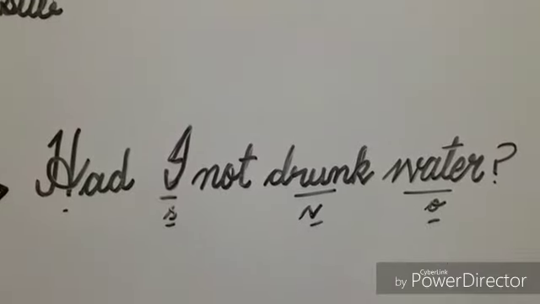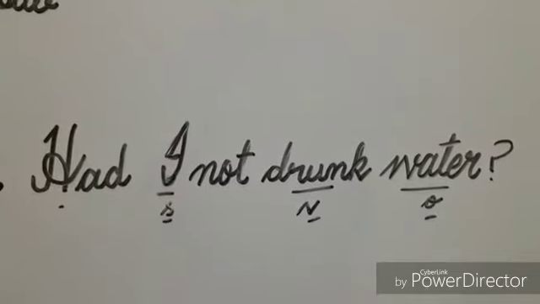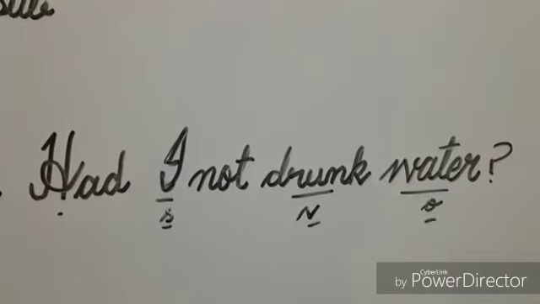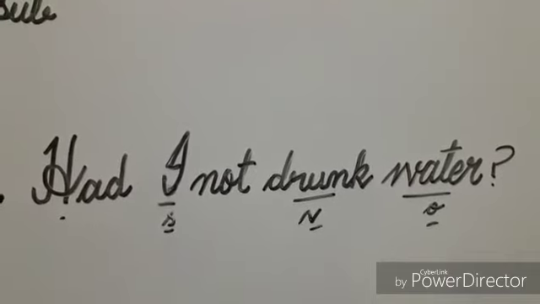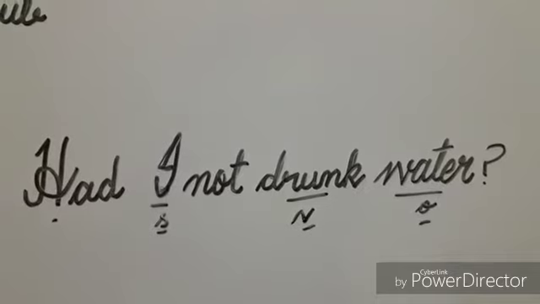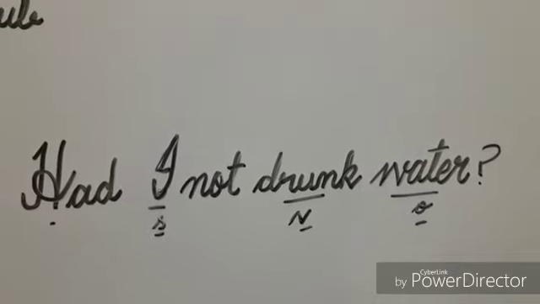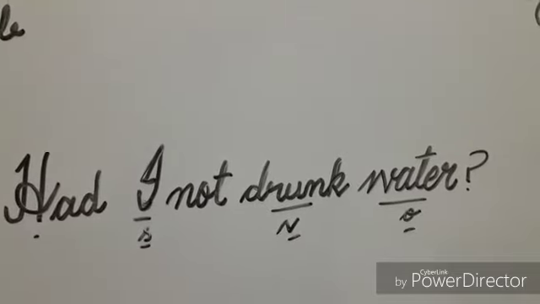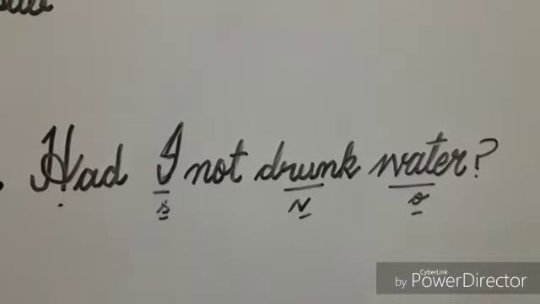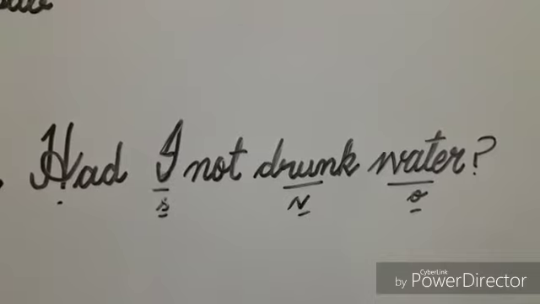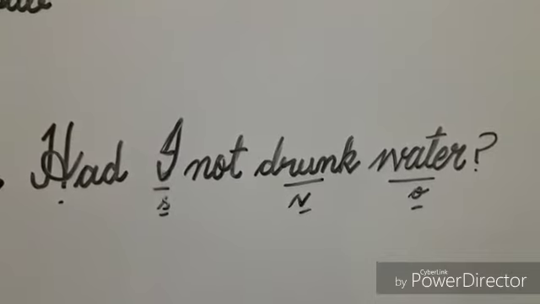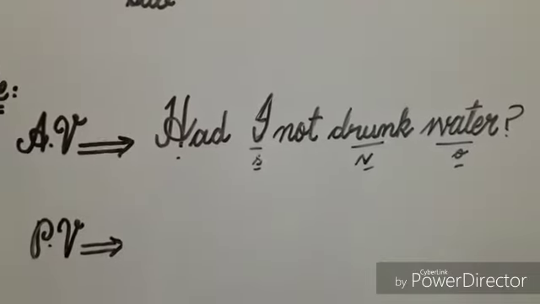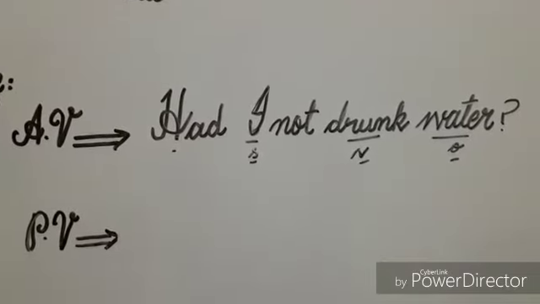In this sentence, the word drunk is the verb because it is showing action, or you can say work, and its subject is I because the word I is doing the work of drinking. Water is the object because the work of drinking is being done on it. You can see that in this sentence, the verb is in active voice because its subject does something. So it's an active voice sentence, and now I'll change it into passive voice.